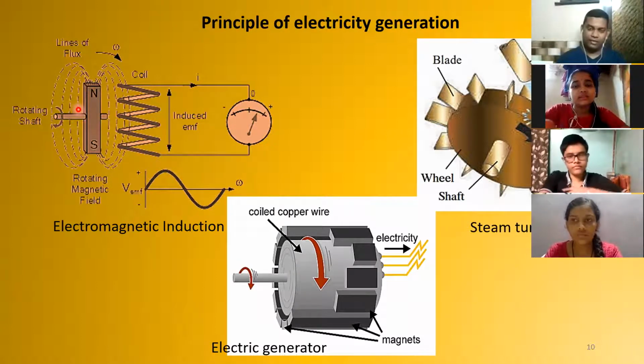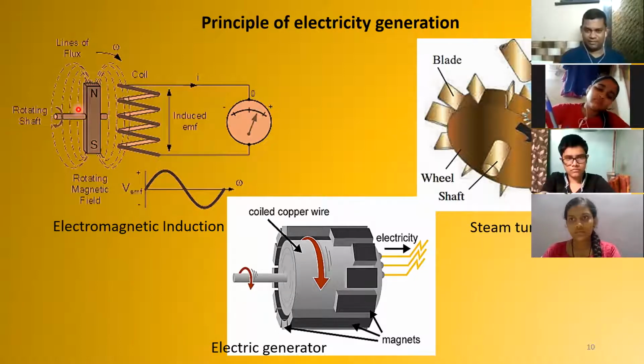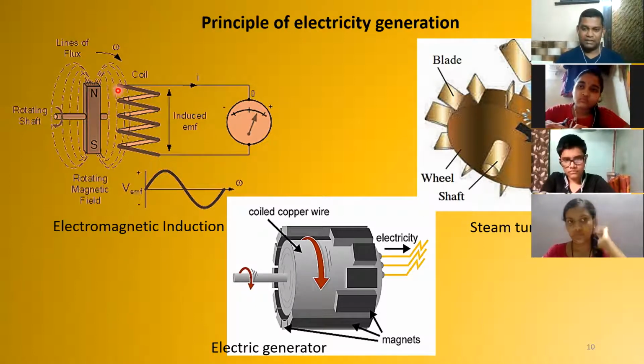So within that magnetic field, if you bring some substance which has a magnetic property, it will get attracted to the magnet. And magnetism is always the maximum at the poles. Okay, so if you bring a substance outside the magnetic field, it will have no effect on it. Okay, so this magnetic field is there.